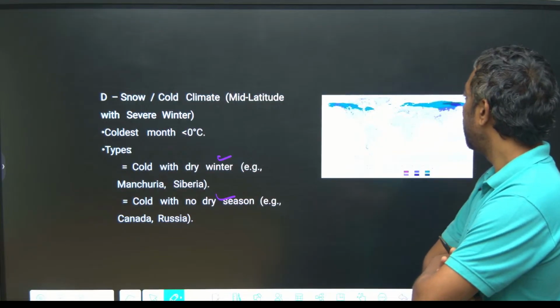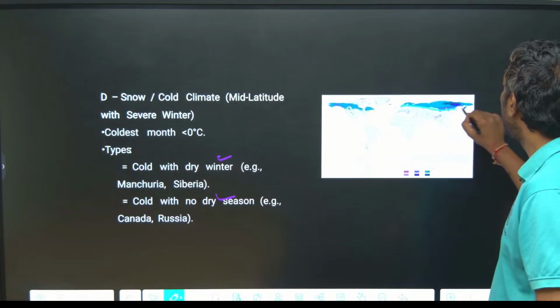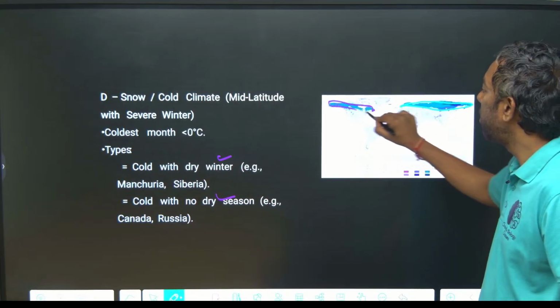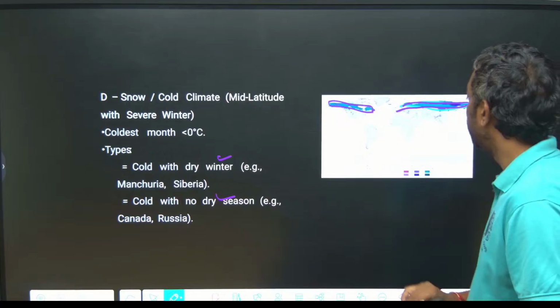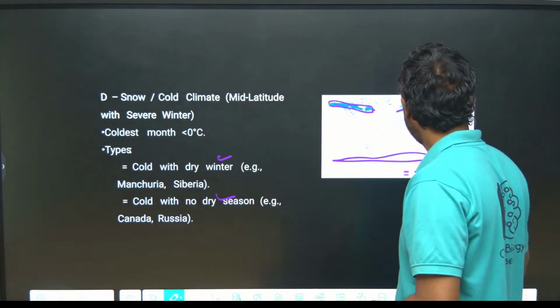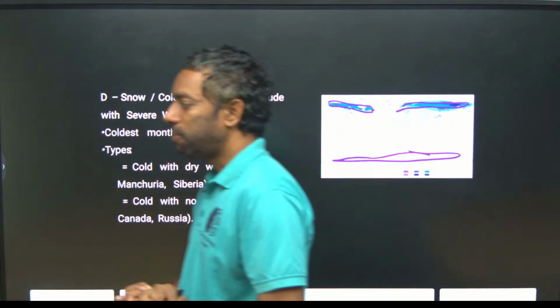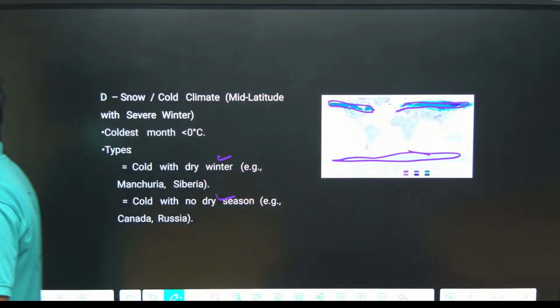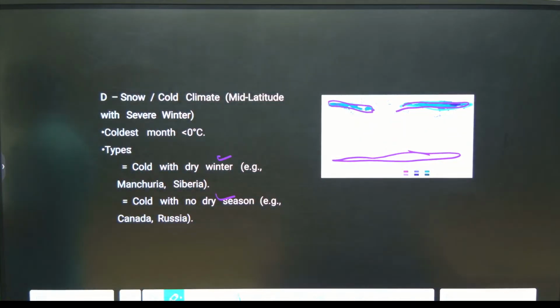This is the polar region, completely snow and cold. Just look there, guys. You can understand it if you take a map and go through each thing.